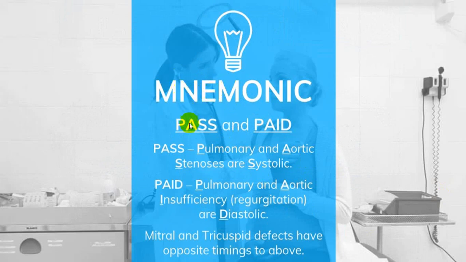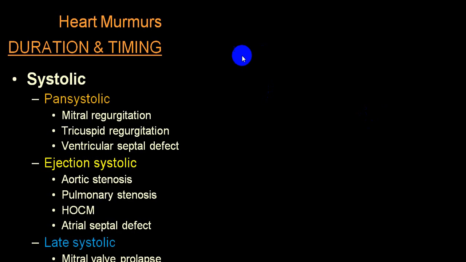The mnemonic, that is PAS: pulmonary and aortic stenosis are systolic. Pulmonary and aortic valve incompetence are diastolic. Don't try to remember this. It is better to think about which phase of the cardiac cycle the blood will flow. That is a better way. And as far as the mitral valve and tricuspid valve are concerned, it is just the opposite of that. Forget about all those. So now we go to the timing wise.